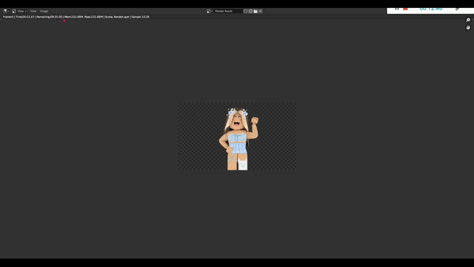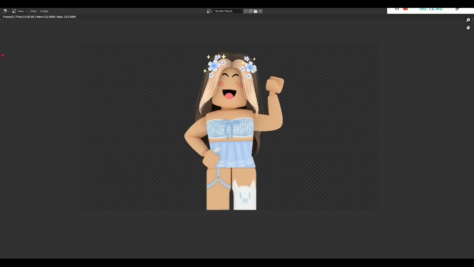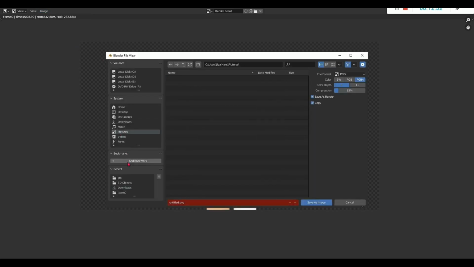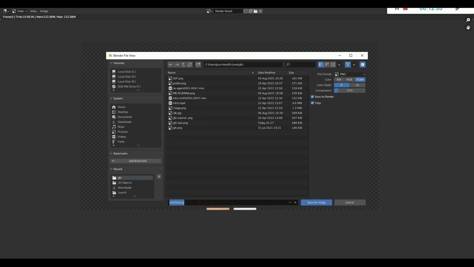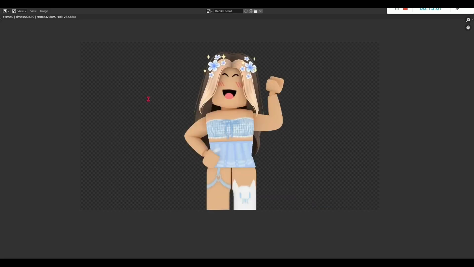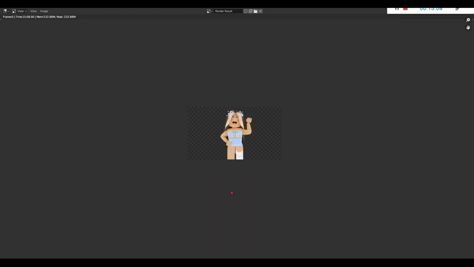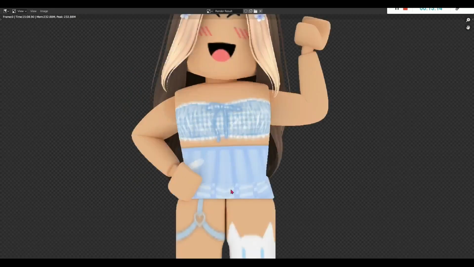You can see the time here. So yeah. Okay, once your image is rendered, click on the image here and select save as, and just save it wherever you want. I'm just going to save it here and name it as JPEG tutorial. And click save as image, and bam, your GFX is done. You will be able to find it wherever you want to save it.